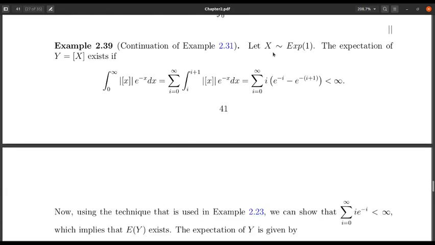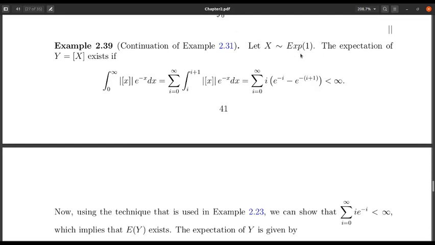Okay, the next example is basically a continuation of another example, 2.31, where we have that x follows exponential 1, and we are talking about y, which is floor of x, and we have pointed out already that floor of x is a discrete random variable. Again, the beauty of the theorem is that it does not matter what kind of random variable y is. To find the expectation of y, I basically need to do the integration of floor of x times the density function of x dx, from minus infinity to plus infinity.